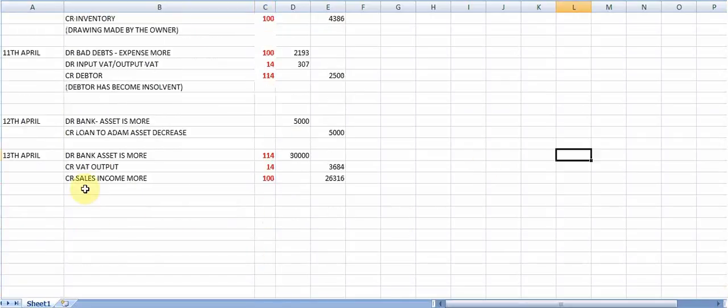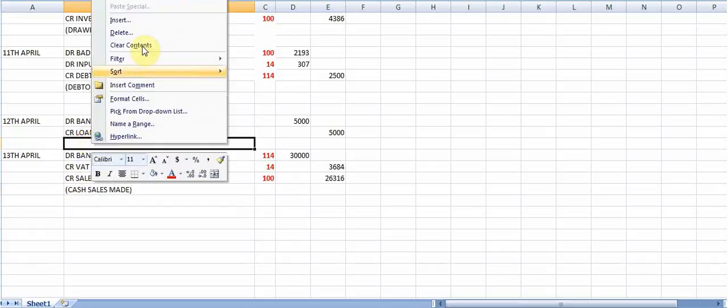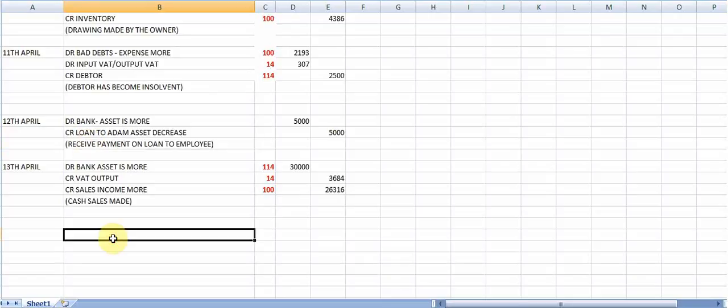Right, we forgot to write a narration again. I'm just going to say cash sales made. For the loan to Adam, I just want to insert an entire row there. And for that description, I'm going to say receive payment on loan to employee. And we are now on the 20th of April. On the 20th of April, they say you bought furniture on credit, 25,000 rand.